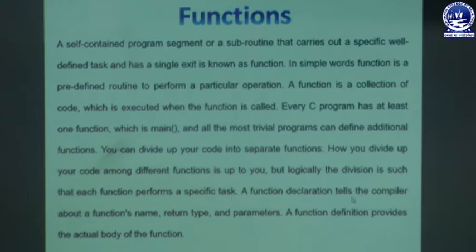A function declaration tells the compiler about a function's name, return type and parameters. That means whenever we declare a function, it informs the compiler about the function name. That means there is a name specified to the function. So that is called your function's name. Return type: till now, whatever we have discussed, the main function is written void because the main function is not returning any type of value.